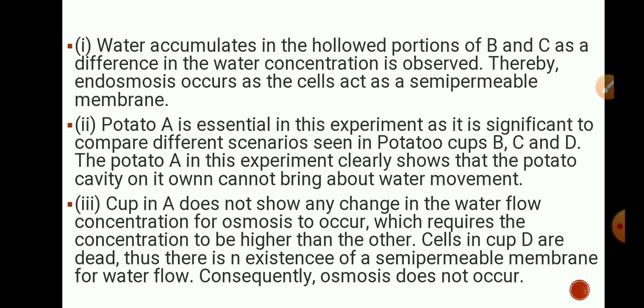So A is necessary for the comparison between the other cups B, C and D, and we observe that in potato A water accumulation does not take place. So it shows that the water movement does not take place on its own. Water movement takes place only when there is a difference in the concentration of water.